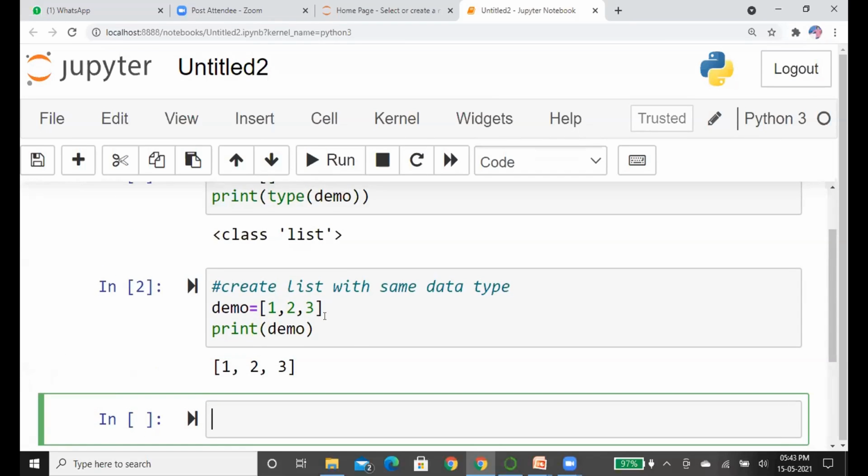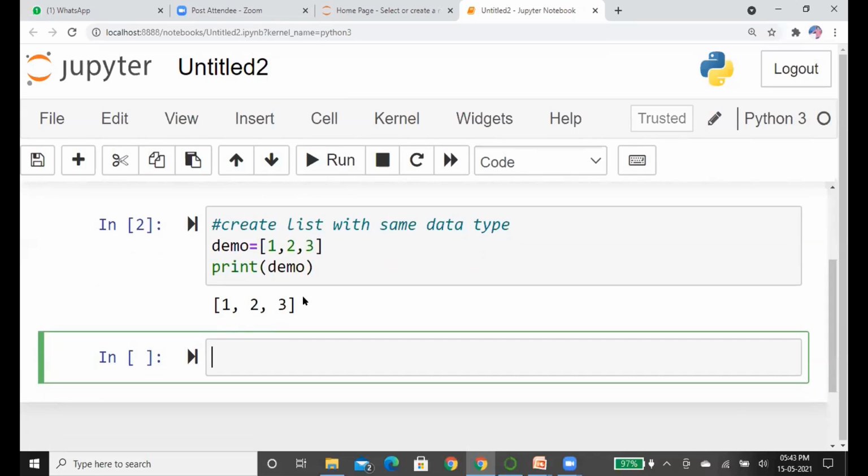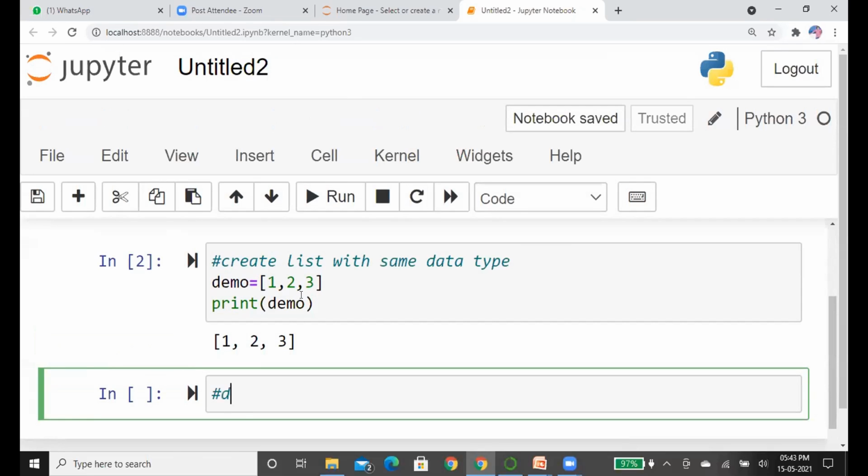See, and it can also store multiple data types. We can store different data types.